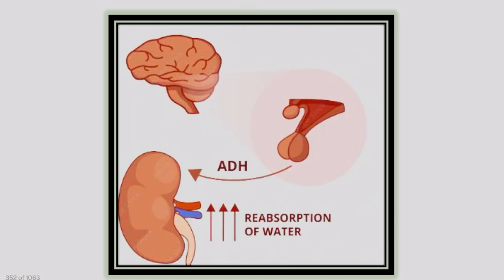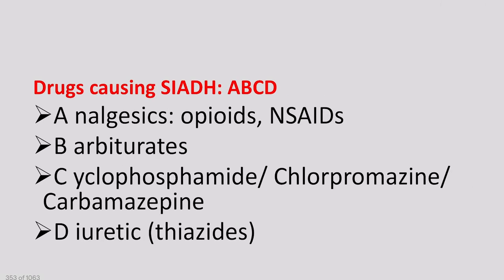Here is another figure showing the same event more clearly. Here we can see this portion is the posterior pituitary, and this is the anterior pituitary. The posterior pituitary releases ADH, it acts on the kidney, and it causes reabsorption of more water into the blood, increases water content in the blood, and decreases osmolarity of the blood. Now here you can see the different types of drugs which cause SIADH, the syndrome of inappropriate ADH secretion.